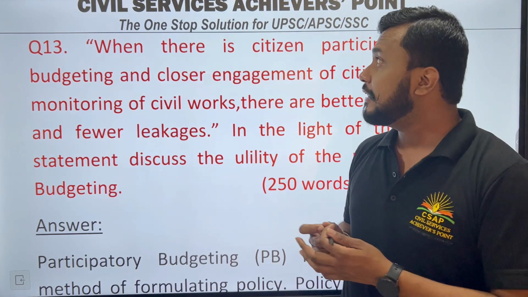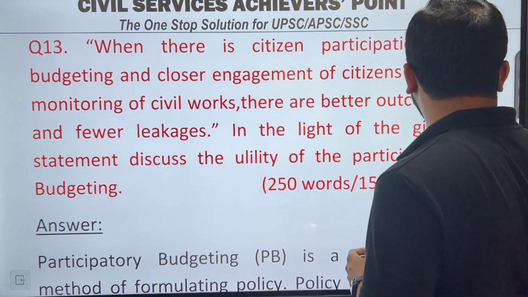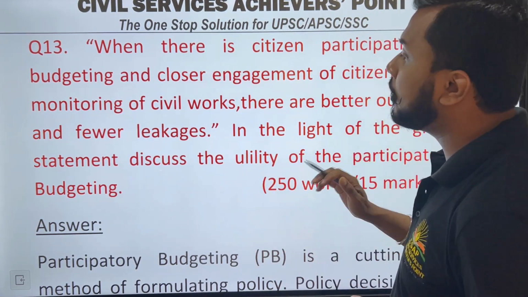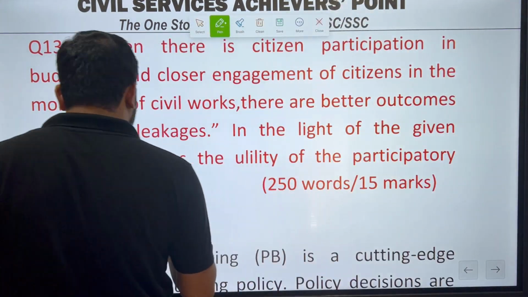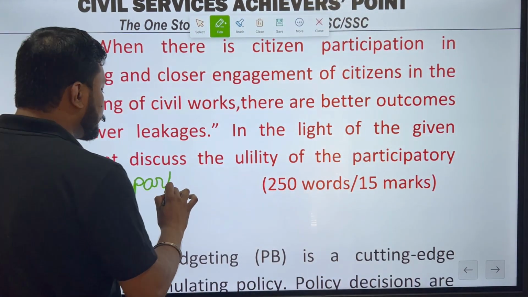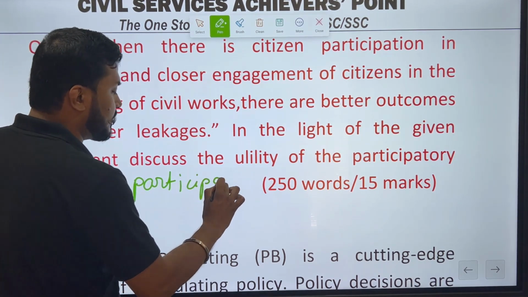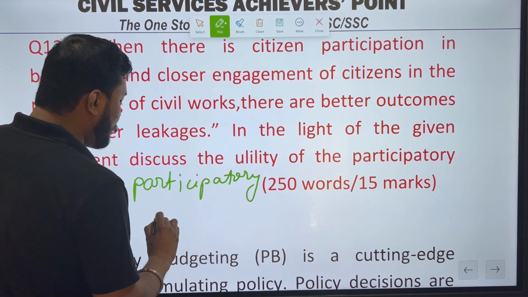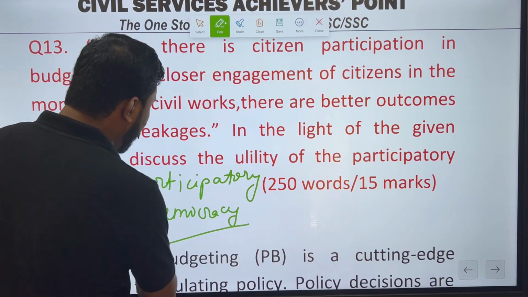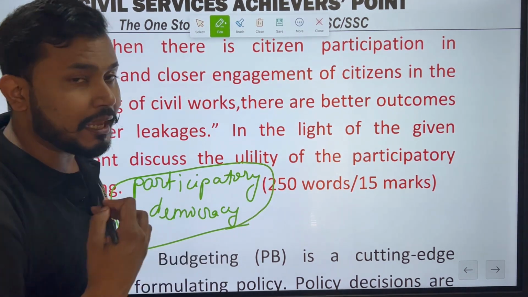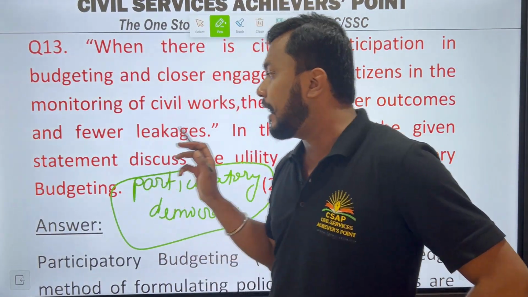When we talk about budgeting, it is about participatory budgeting, or generally a common terminology known as participatory democracy. Why is participatory democracy so much in the limelight? Because it is very important in the context of India.